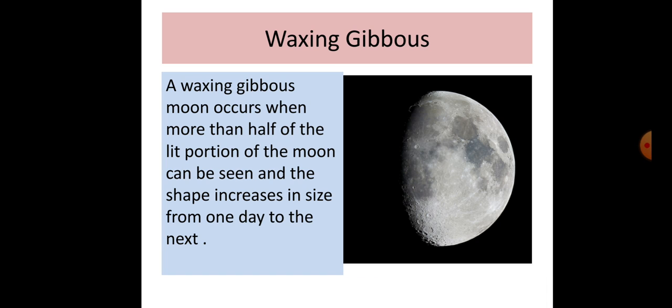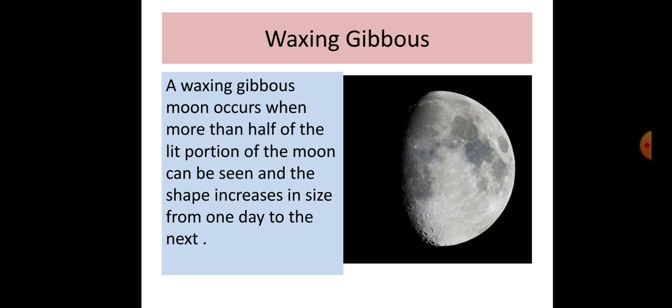After first quarter, what is the phase of the moon? Waxing gibbous. Waxing means increasing, I told you. Gibbous is also a shape, smaller than full, that means smaller than a full circle, but greater than half. Again I am telling about gibbous. Gibbous is a kind of shape smaller than full but greater than a half circle.